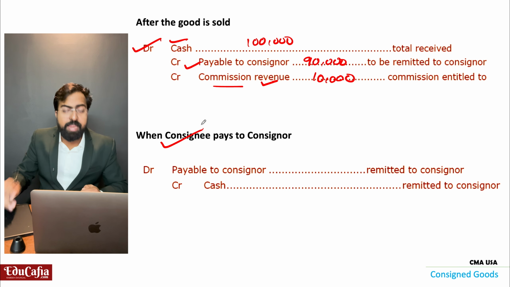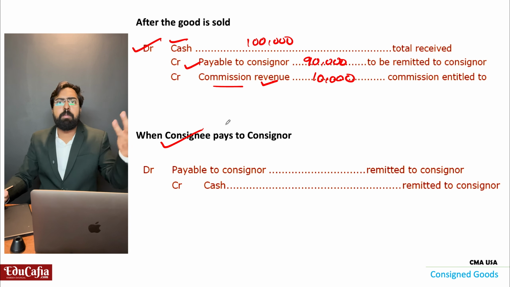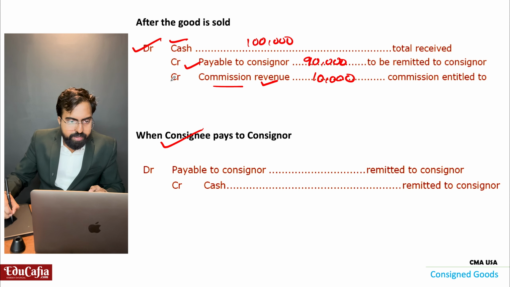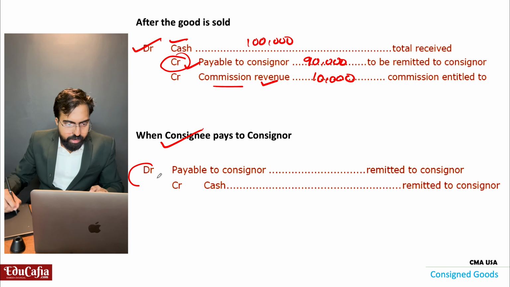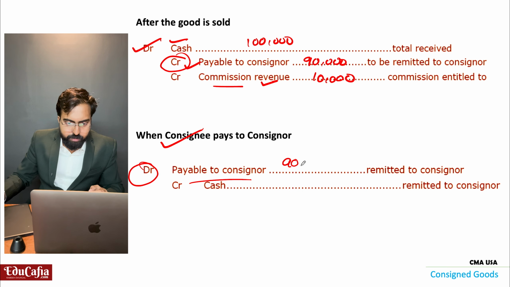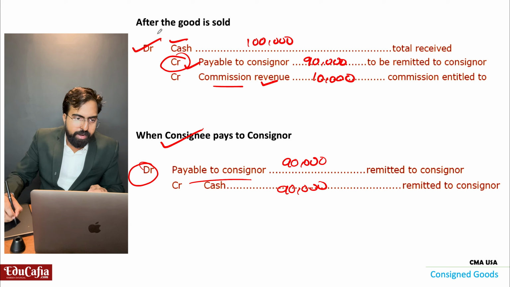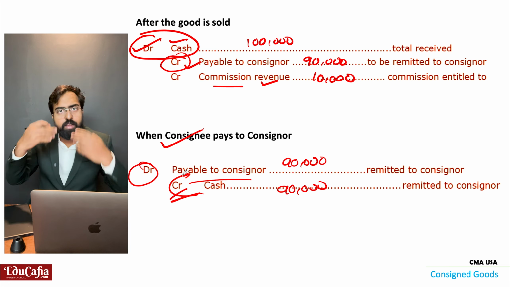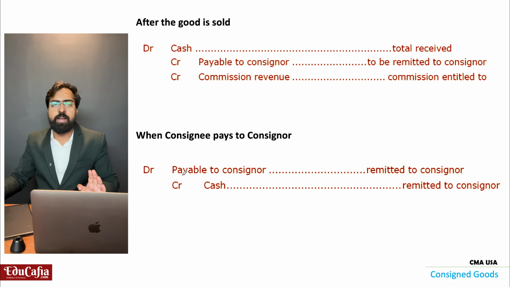Then when the consignee pays to the consignor, now he is paying to me. Now we are debiting this payable to consignor 90,000, and from his cash 90,000 is gone. In the beginning he got 1 lakh, right? From that 1 lakh, 90,000 is given to the owner of the car.